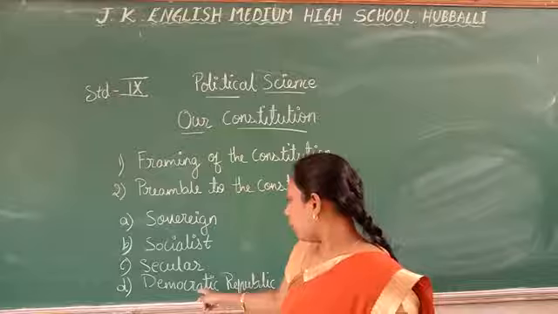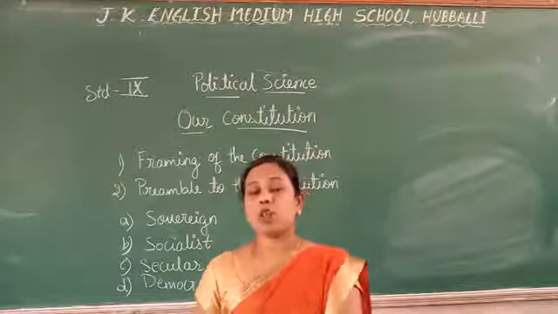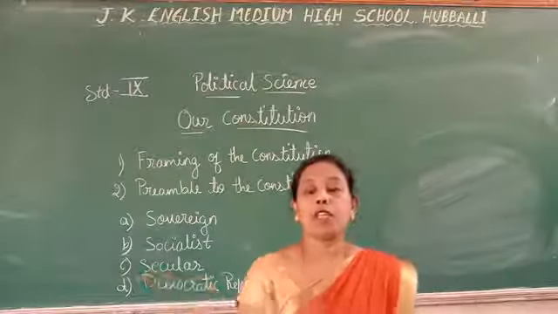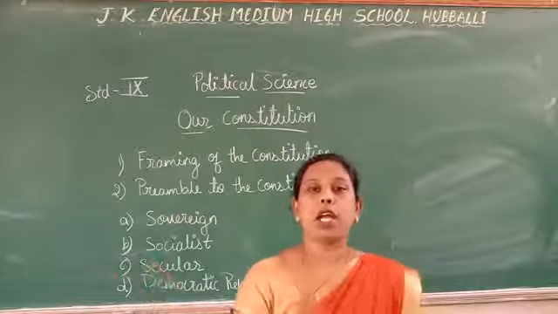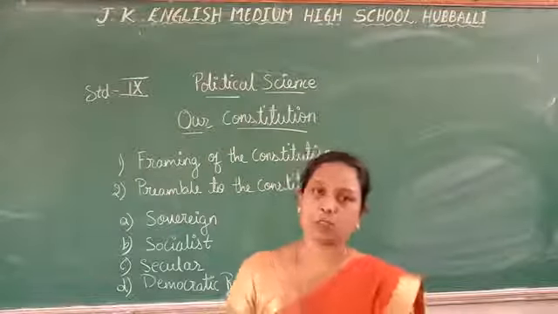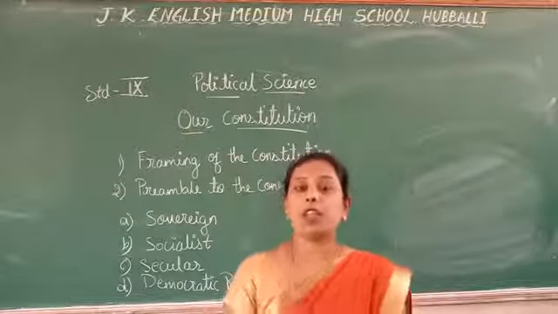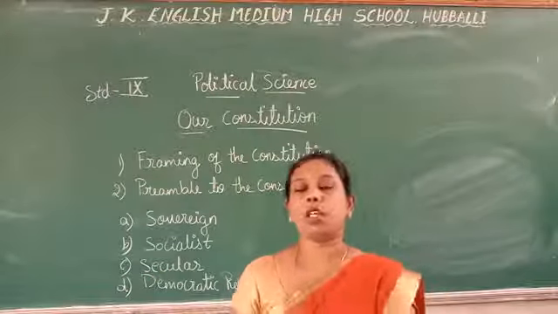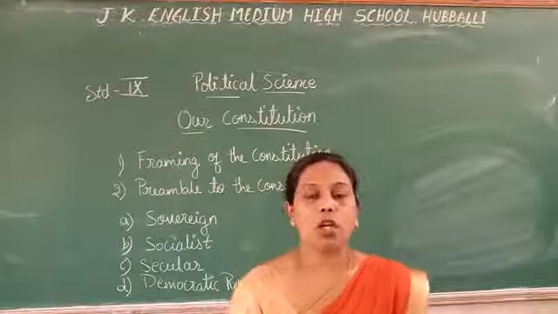The next one, that is democratic republic, means what? The security and happiness of everyone is the responsibility of the government. That means the government has to provide security to each and every citizen of our country, and it is the responsibility of the government to see that all the citizens are happy. And elections are held every 5 years through universal adult franchise. The one who turns 18 years of age gets the right to vote and elect their own representative.